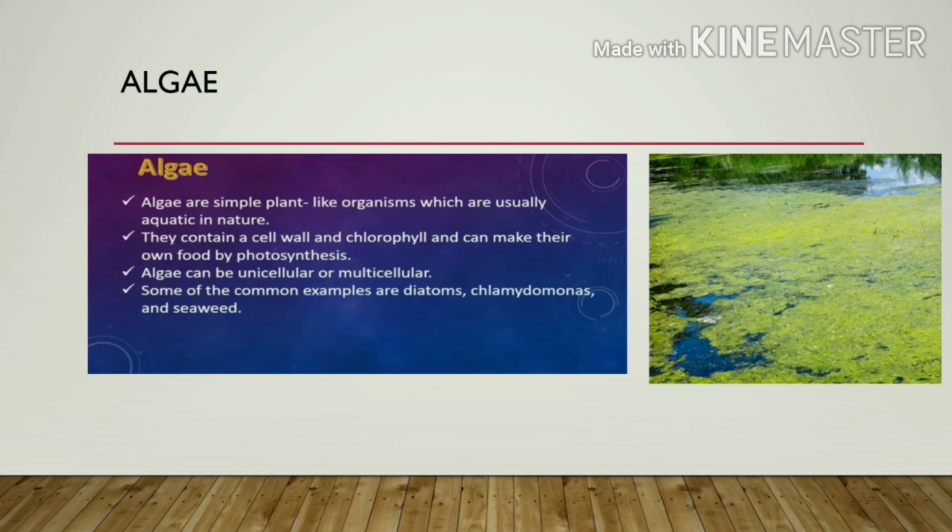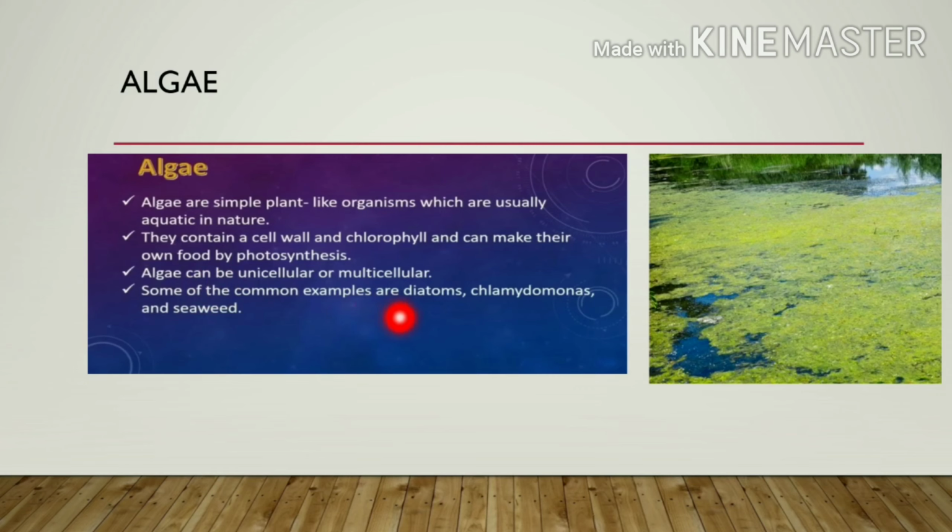Next one is algae. So what is algae? Algae are simple plant-like organisms which are usually aquatic in nature. They contain a cell wall and chlorophyll and can make their own food by photosynthesis. Algae can be unicellular or multicellular.